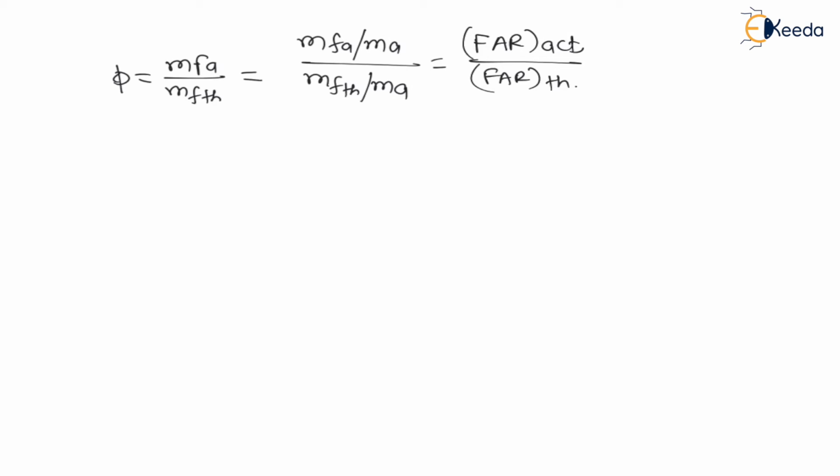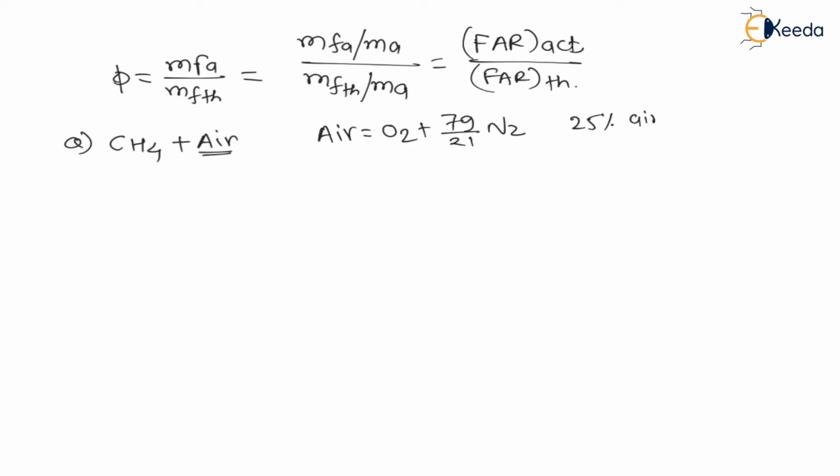Let us understand these things with the help of one question. Let us say we have methane CH4 and we have an air atmosphere. Now my dear students, air is nothing but O2 plus 79 by 21 N2, that we have already seen, right? And let us say the air is 25% less. For this case, let us find this equivalence ratio or phi.